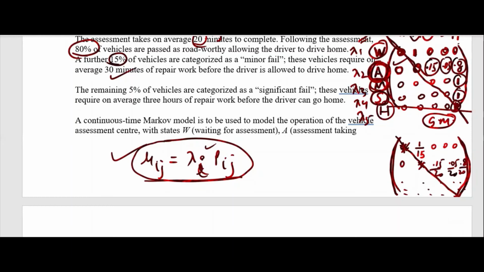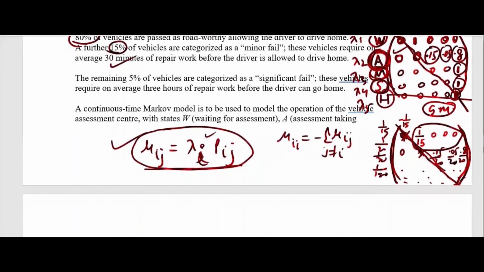So when you multiply 1 upon 180, 1 upon 30, 1 upon 20, 1 upon 50, you will get all the non-diagonal entries. For diagonal entries, we have a formula: mu ii is minus the summation of mu ij, j not equal to i. We will apply that. That means if this summation is 1 by 15, we will write minus 1 by 15 here. That way we will find all the entries of this generator matrix. This is one way: you find the capital Pij's, the jump chain matrix probabilities, and multiply by lambda i, the rates, to get this. This is the first problem.